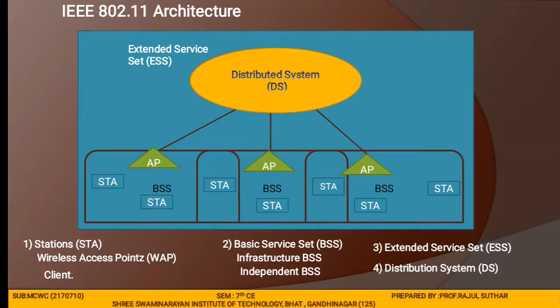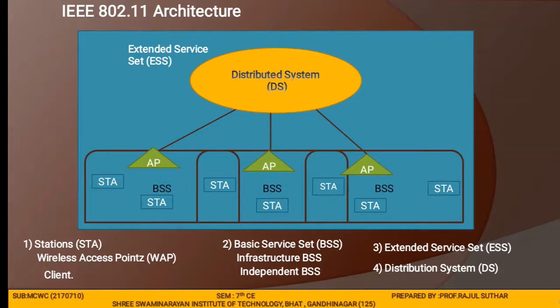In an infrastructure BSS, devices communicate with other devices through the access point. We are using the access point in an infrastructure BSS. While in an independent BSS, devices communicate on a peer-to-peer basis, in an ad hoc manner.